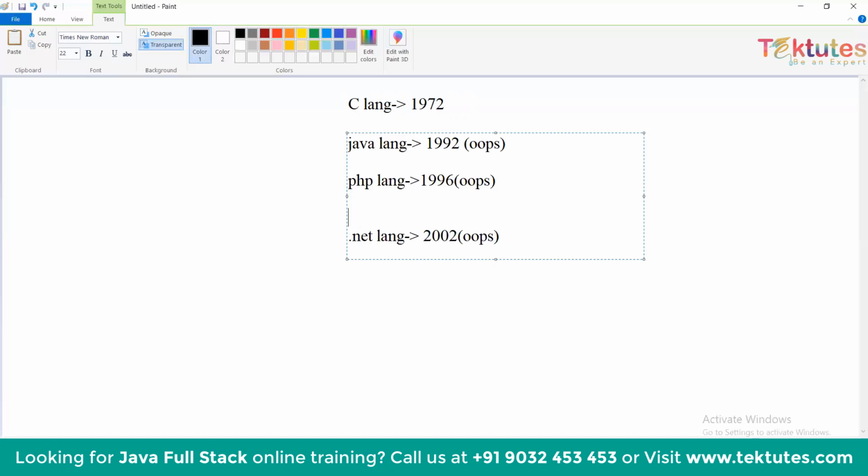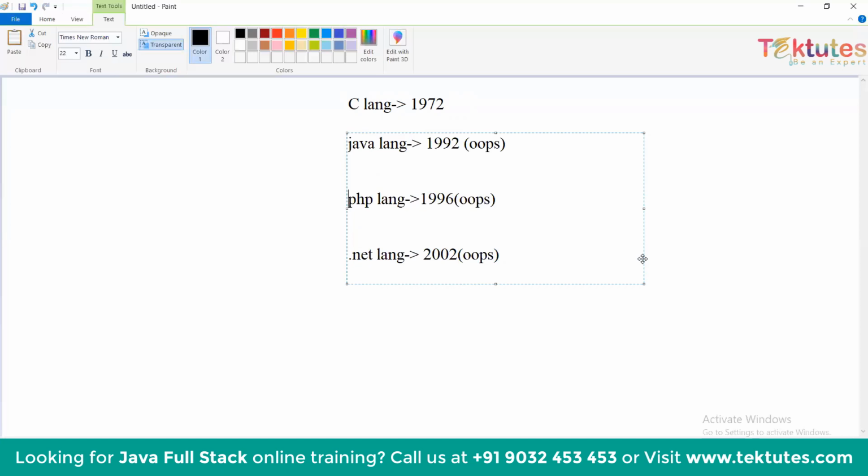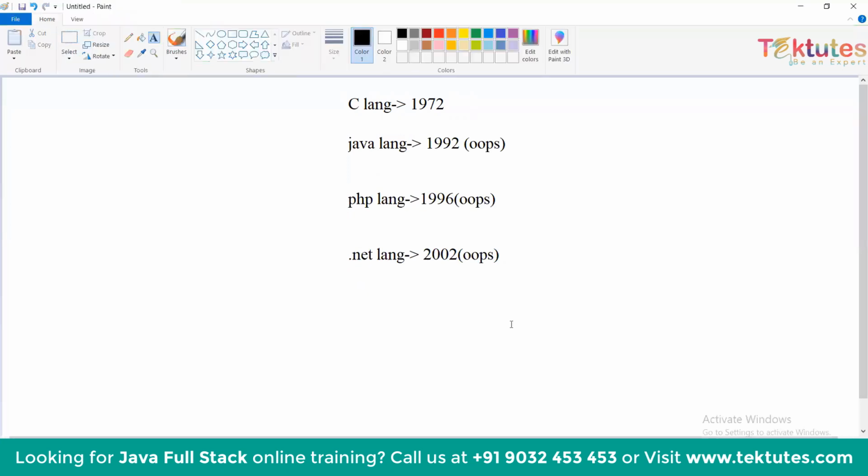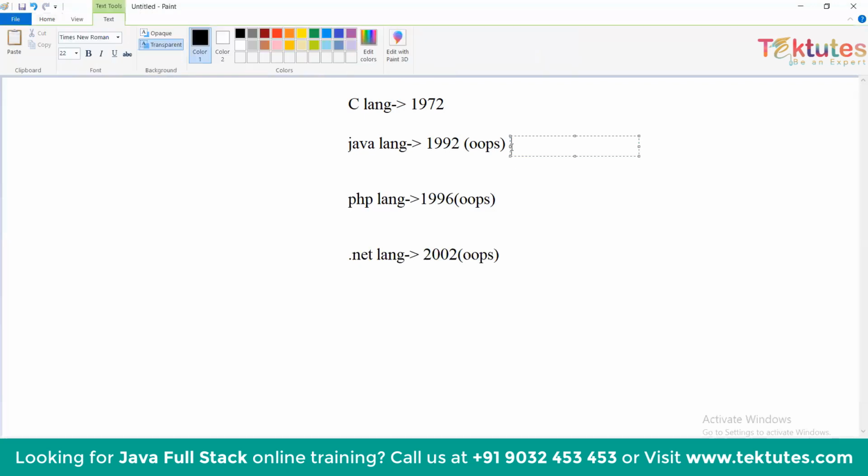So what is OOPS? Object-oriented programming structure, which has six basic principles. If a language follows all six principles, we can call it an OOPS language. Java follows all six principles, whereas PHP follows only three: class, object, inheritance. .NET follows all six.